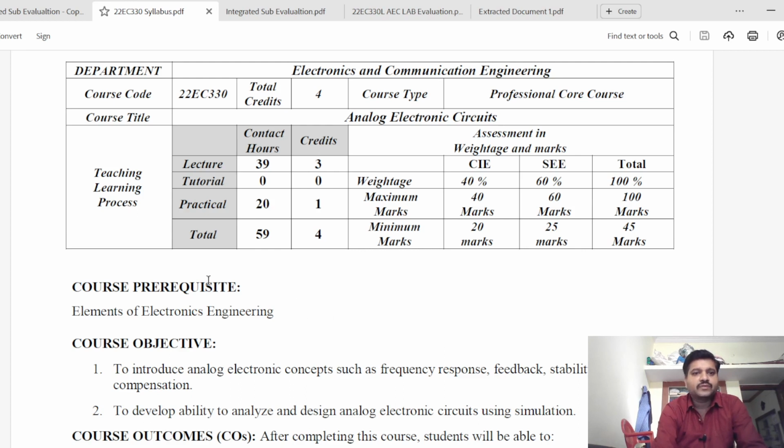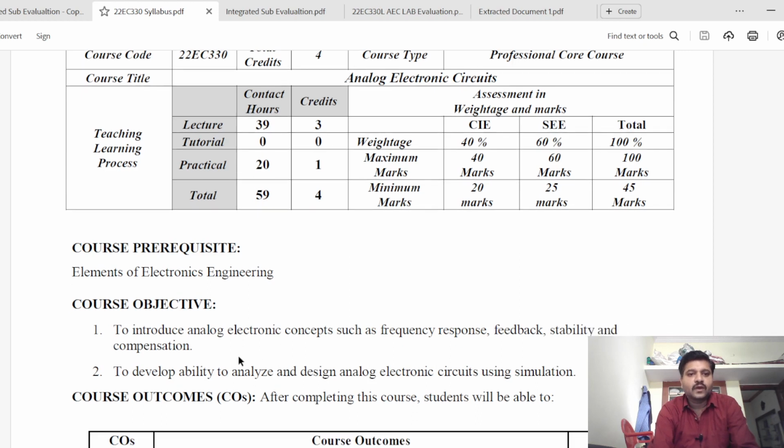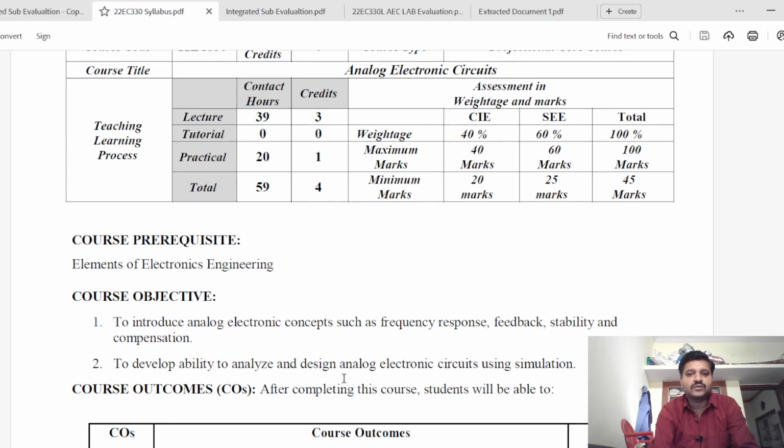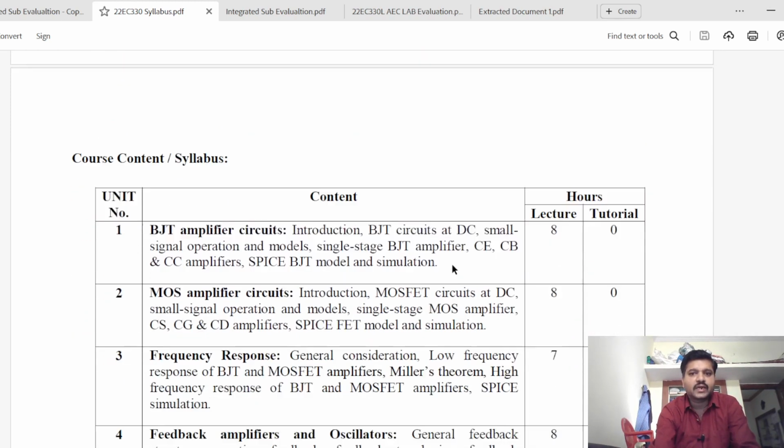The prerequisite for this course is Elements of Electronics Engineering, which you have studied in your first or second semester. The objective of this subject is to introduce analog electronic concepts such as frequency response, feedback, stability and compensation, and also to develop the ability to analyze and design analog electronic circuits using simulation tools. So this is the main objective of studying this course, and these are the course outcomes. I will brief about the course outcomes, but before that, I will mention the content of the syllabus.